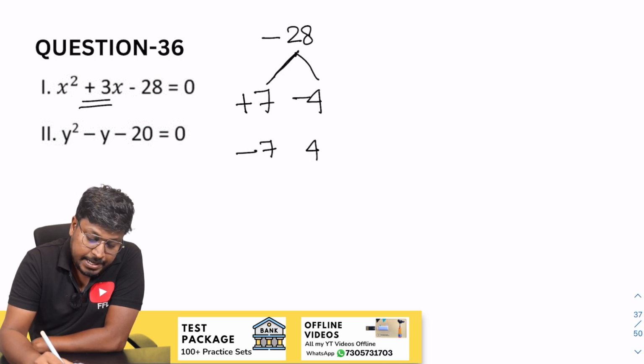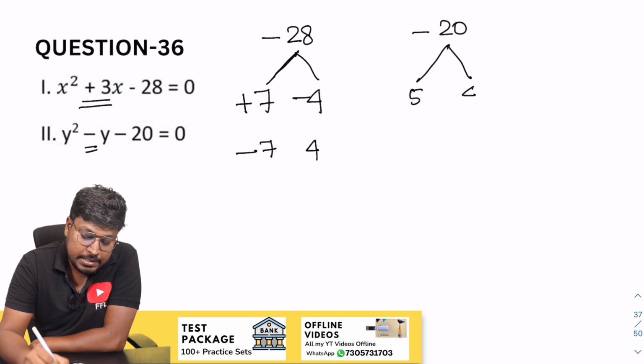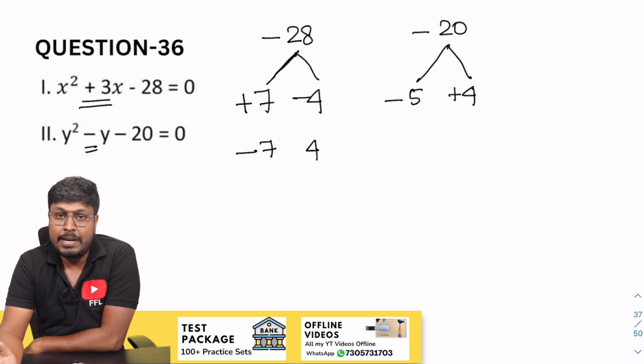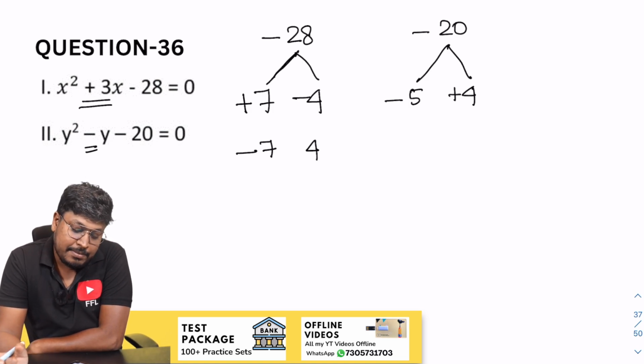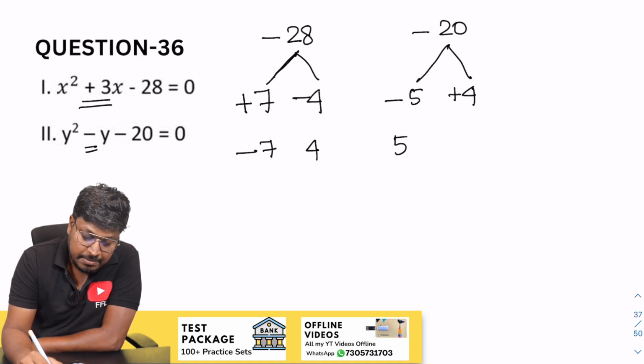So the next step will be minus 20, and our target is to get minus 1 here. 5 4s are 20. So minus 5 plus 4. When you multiply minus 5 and plus 4, the resultant will be minus 20. When you add minus 5 and plus 4, the resultant will be minus 1. So while writing, change the sign: 5 and minus 4.